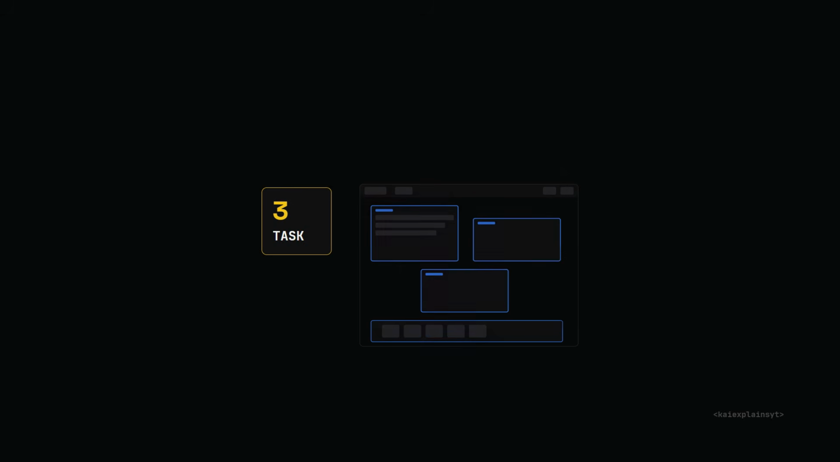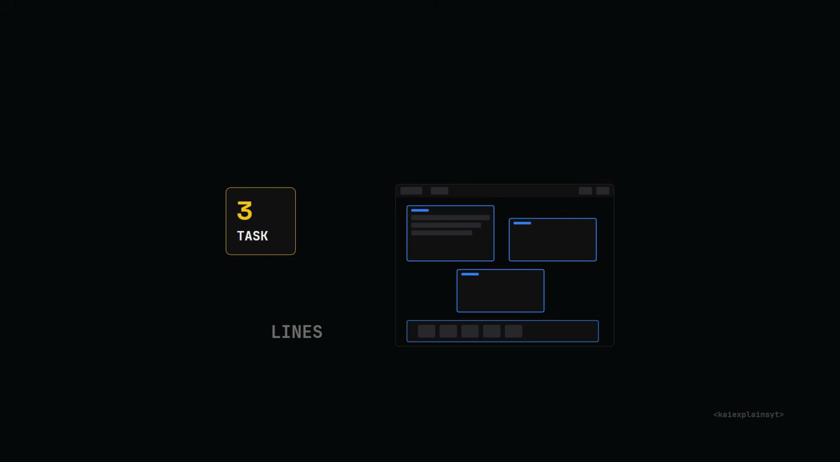Now, getting this running yourself, because it's easier than you'd think. Step 1, install Ollama. If you already have it, skip ahead. Step 2, pull the model. One command. Ollama run Qwen 3.6, and it downloads straight onto your disk.